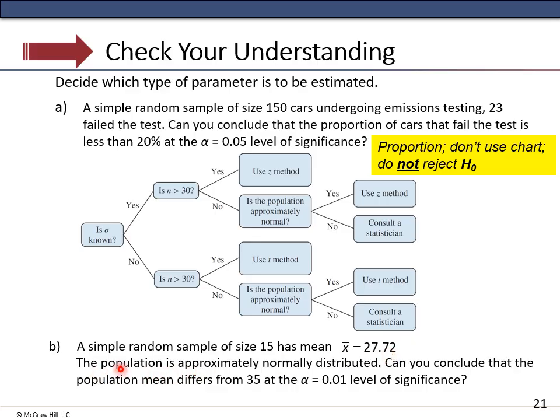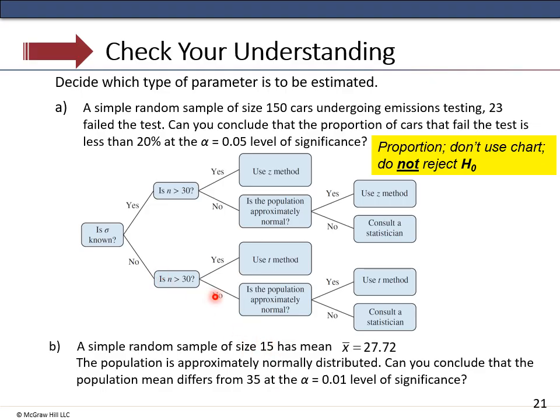The second one, B here, a sample size of 15, has a sample mean of 27.72. The population is approximately normal. Can you conclude that the population mean differs at the 0.01 significance level? So do we know the standard deviation? I don't see a standard deviation in here, so I would say no. Is n greater than 30?